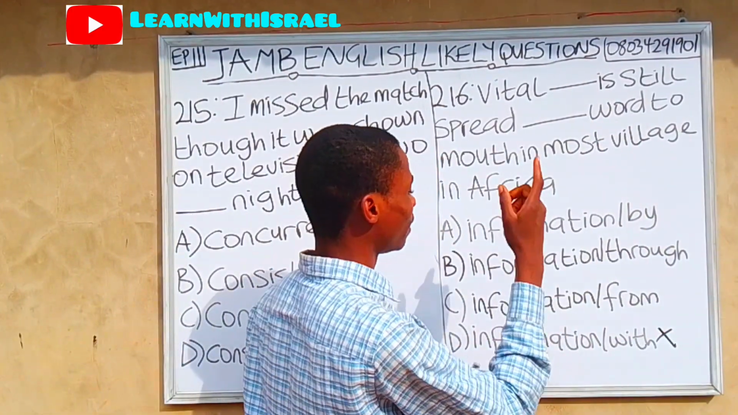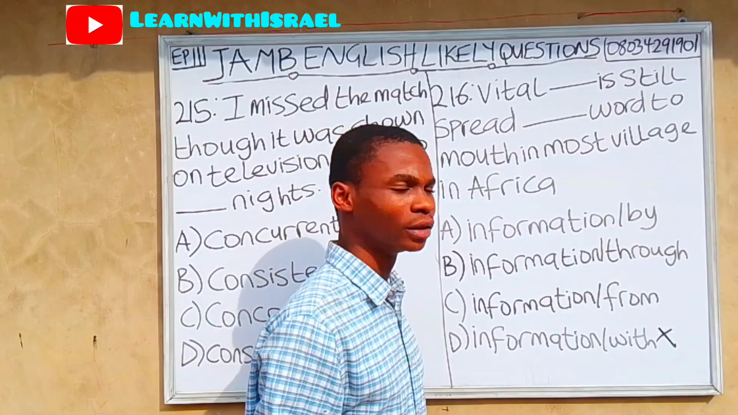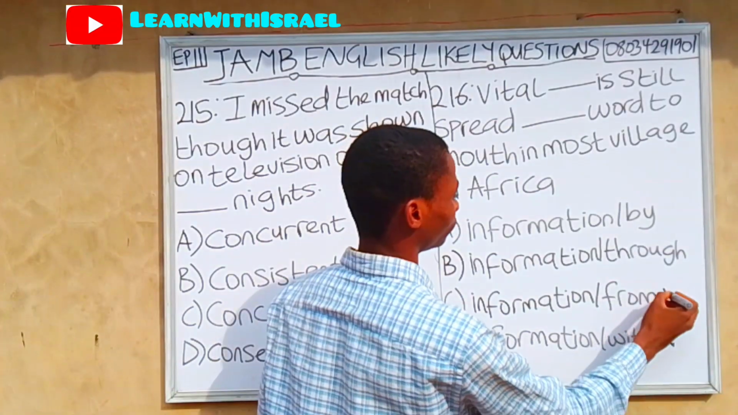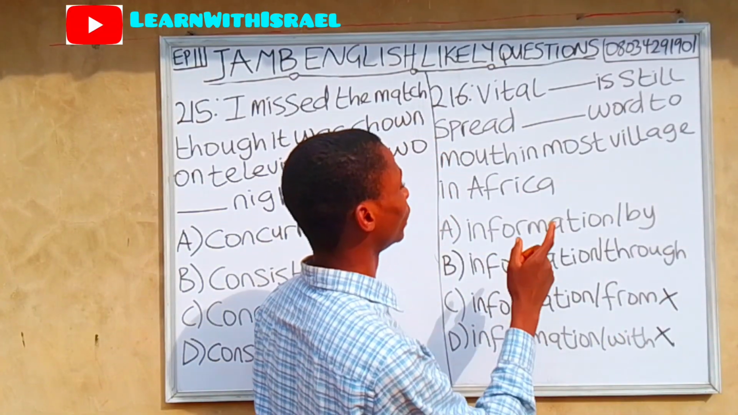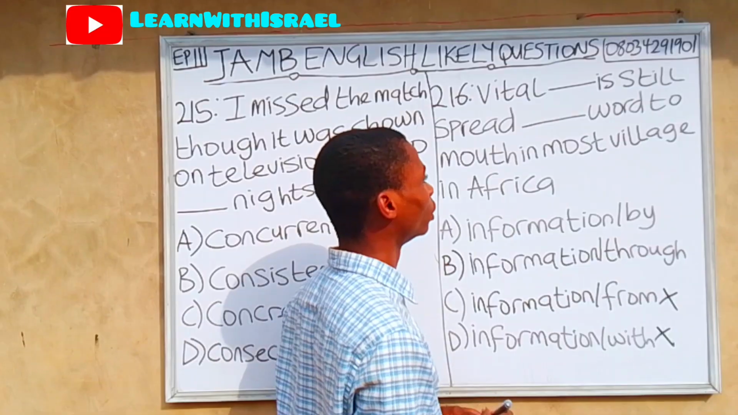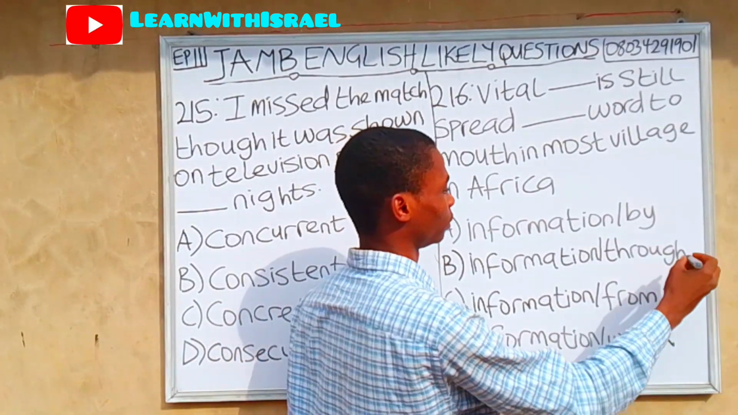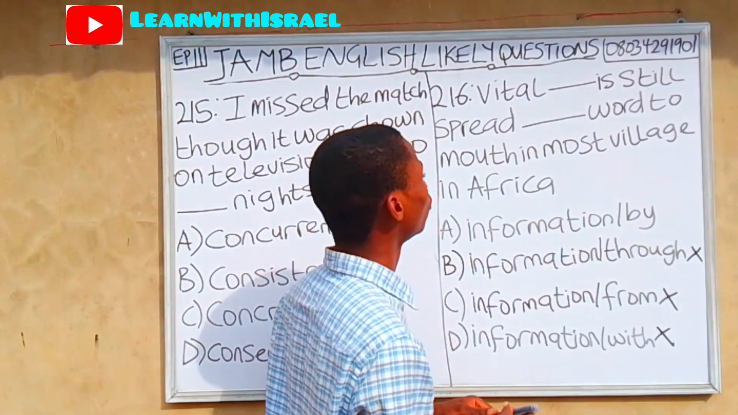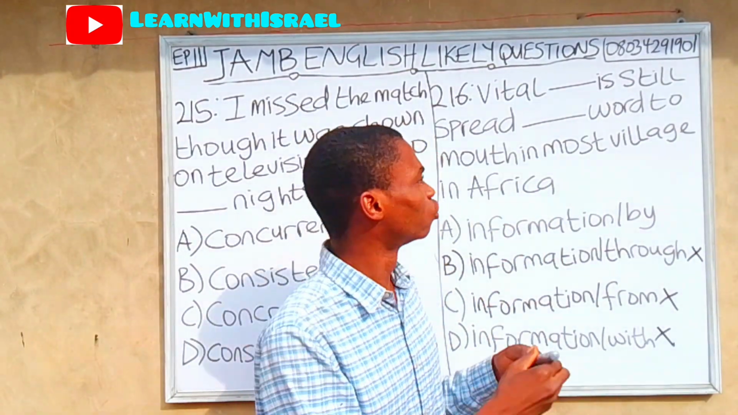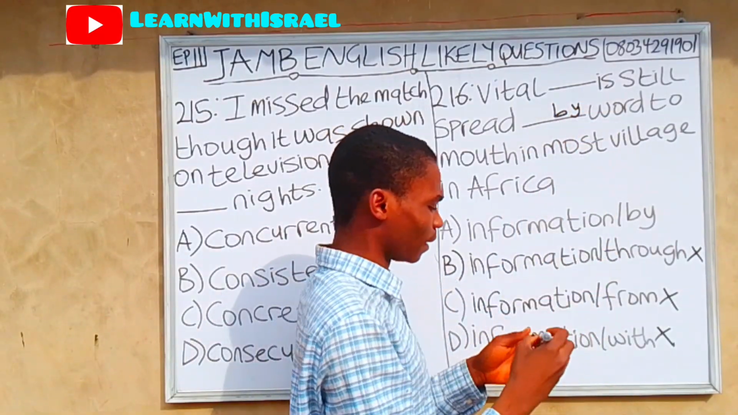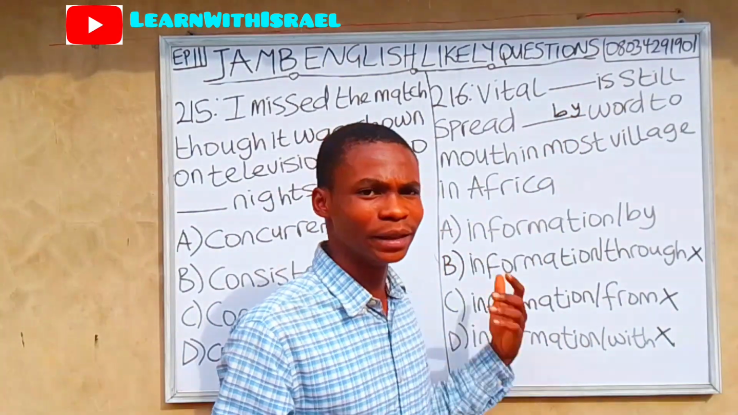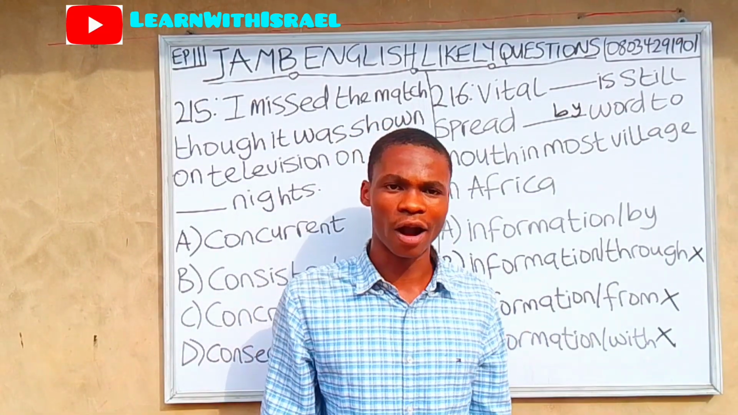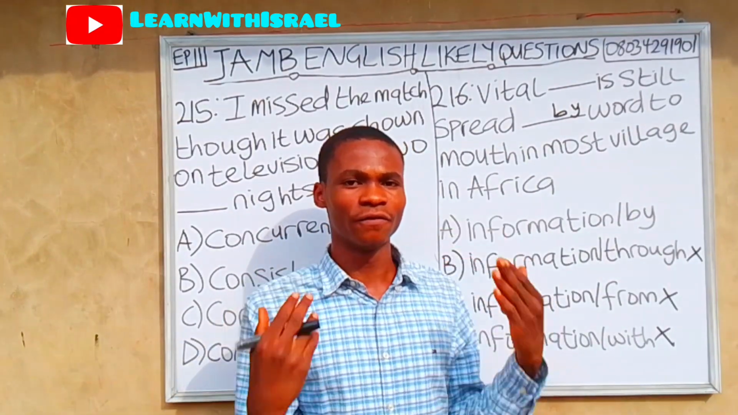Option C. Vital information is still spread from word to mouth. It is wrong to say from word to mouth. Option B. Vital information is still spread through word to mouth. That's also wrong. Option A. Vital information is still spread by word to mouth. By word to mouth is a phrase, and it means to share information verbally or orally, not written.